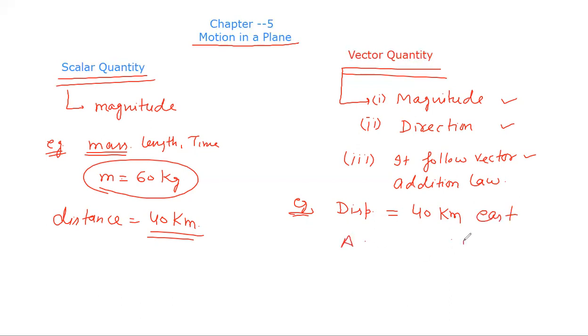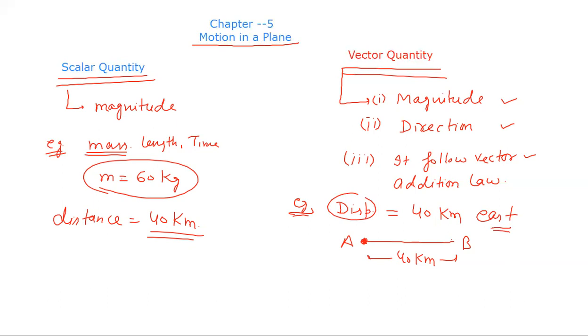Suppose two men A and B, their houses are 40 kilometer apart. Then we need to specify the direction: in which direction relative to A does B's house exist? East, west, north, south. So for displacement, we need direction. Okay, so displacement is clear.